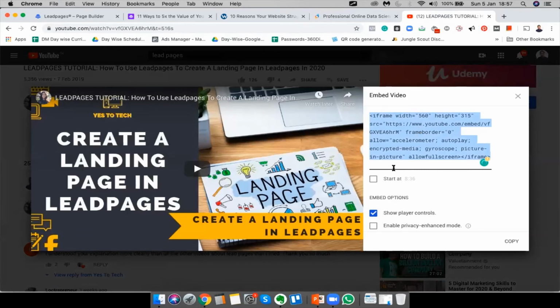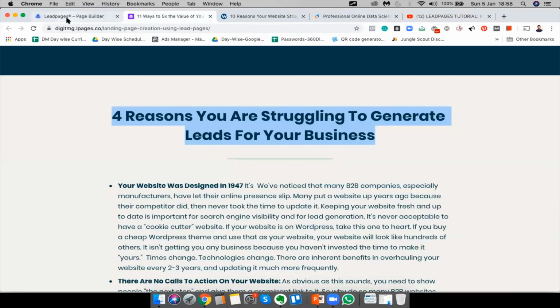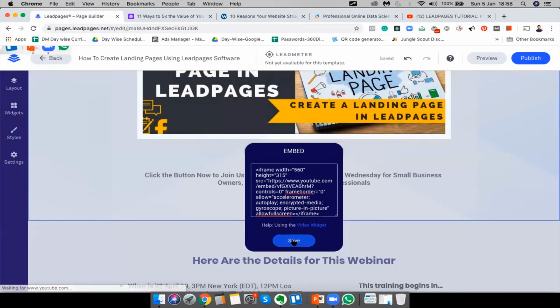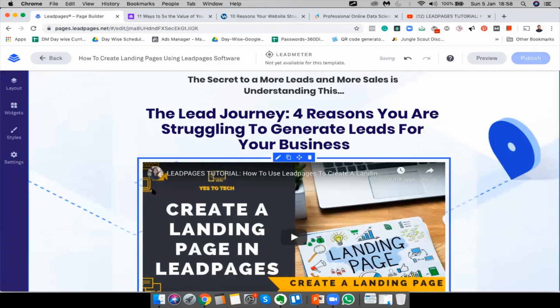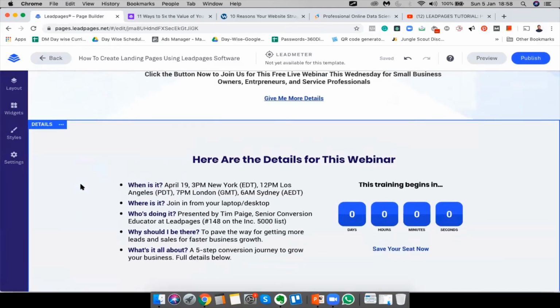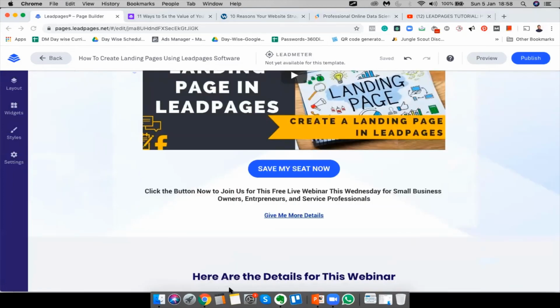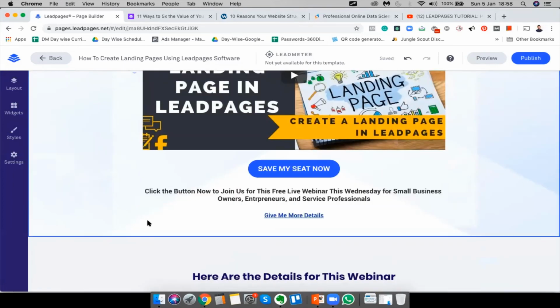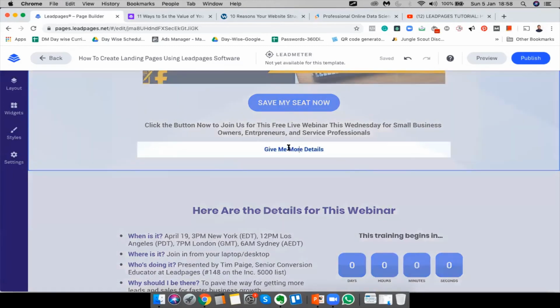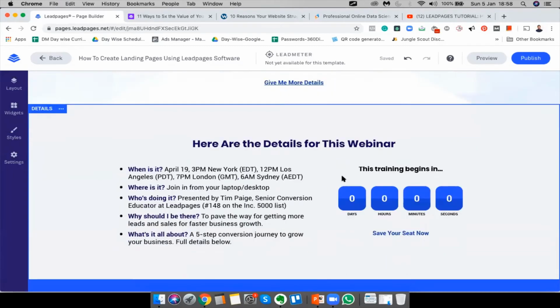So I'm gonna copy that code and I'm gonna remove player controls. And I'm gonna click on save. All right. And I'm gonna leave it like this. Click the button, blah blah blah. Give me more details. All right.